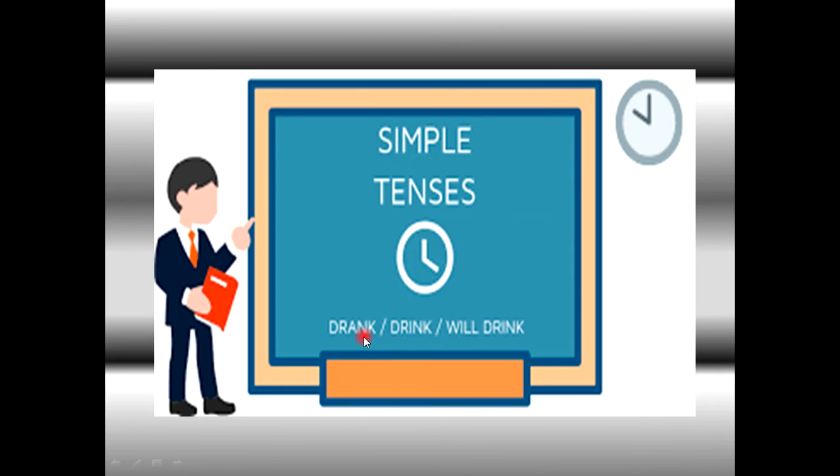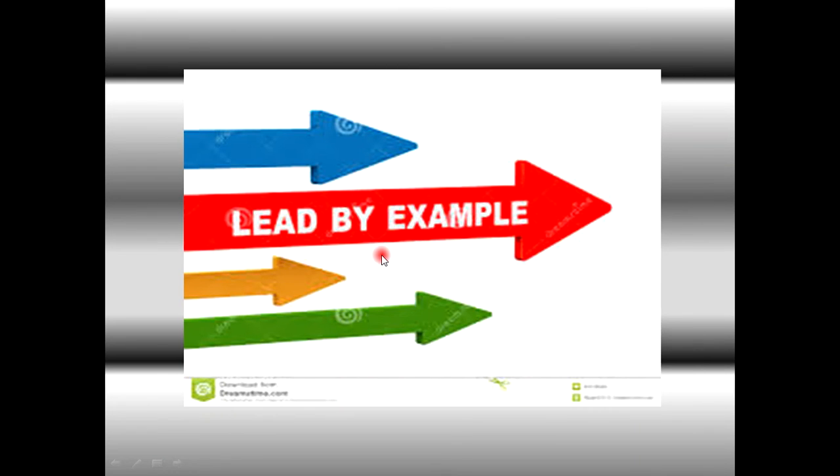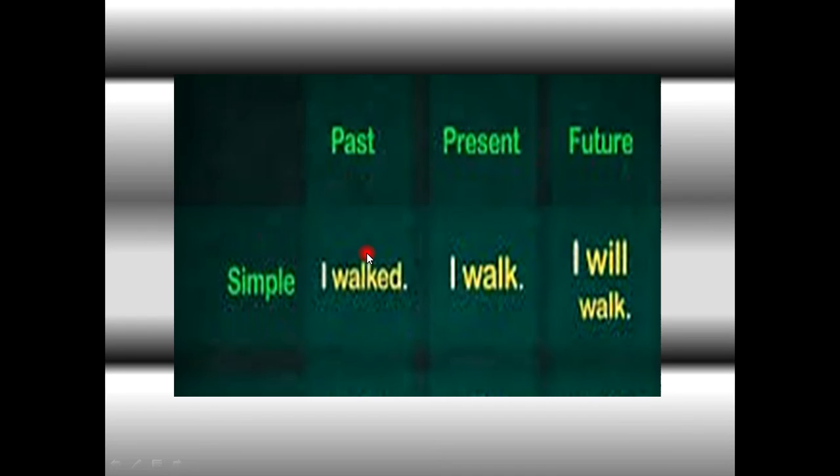So in simple tense, if it is past, we will use the second form of the verb, that is, drank. If the simple tense is in present, we will use the first form, drink, and if it is in the future, we will use will drink. We will use will with the first form. Let's see the examples of it.